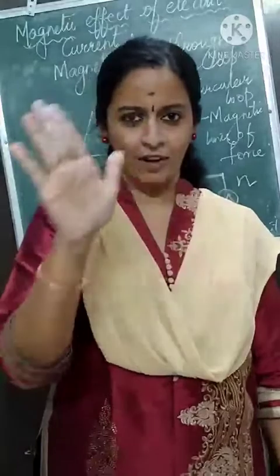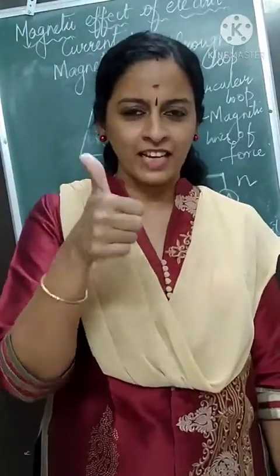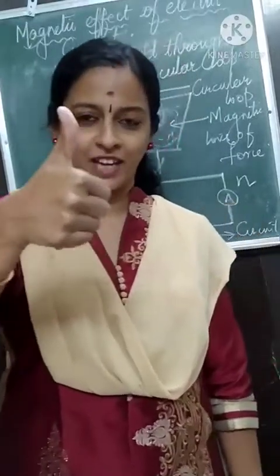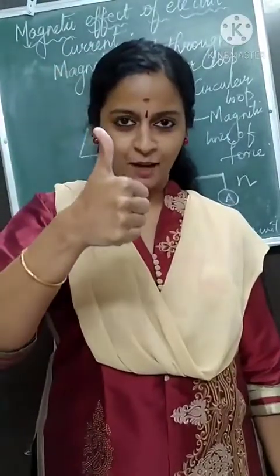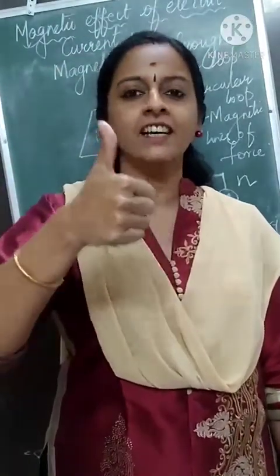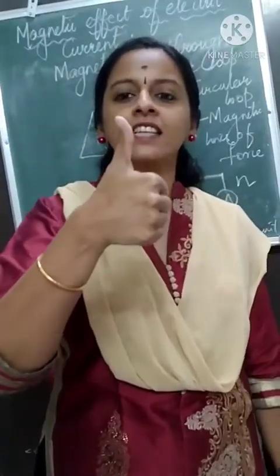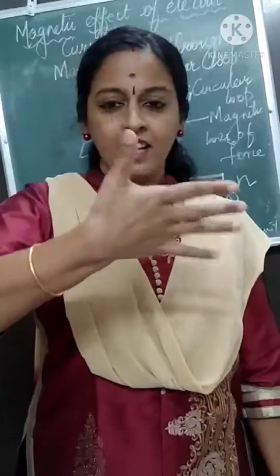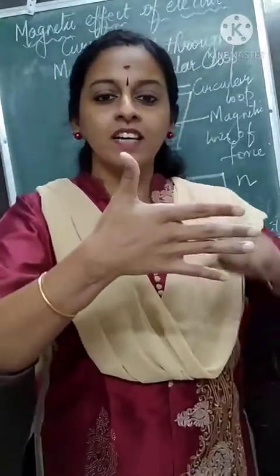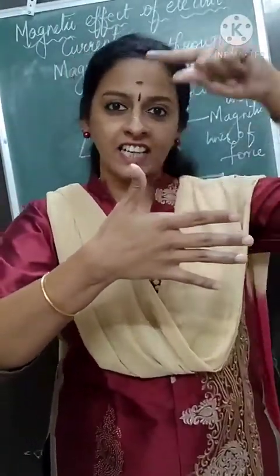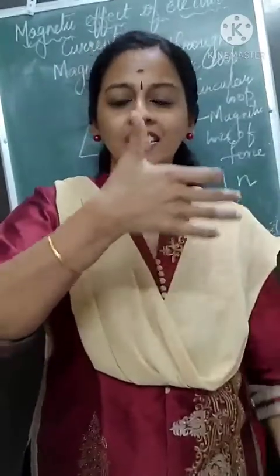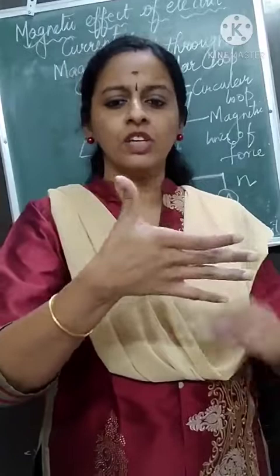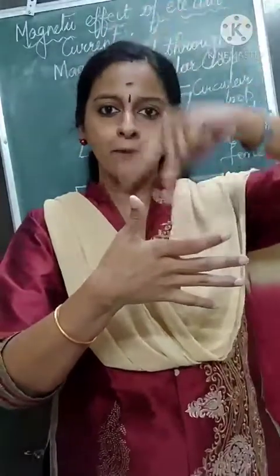So all of you keep your right hand free, and your thumb. Such a lovely thumb you have, right? Take your right hand and imagine that this thumb is the conductor carrying electric current. Imagine that this thumb represents the current carrying conductor. So here the direction of the thumb is upward.